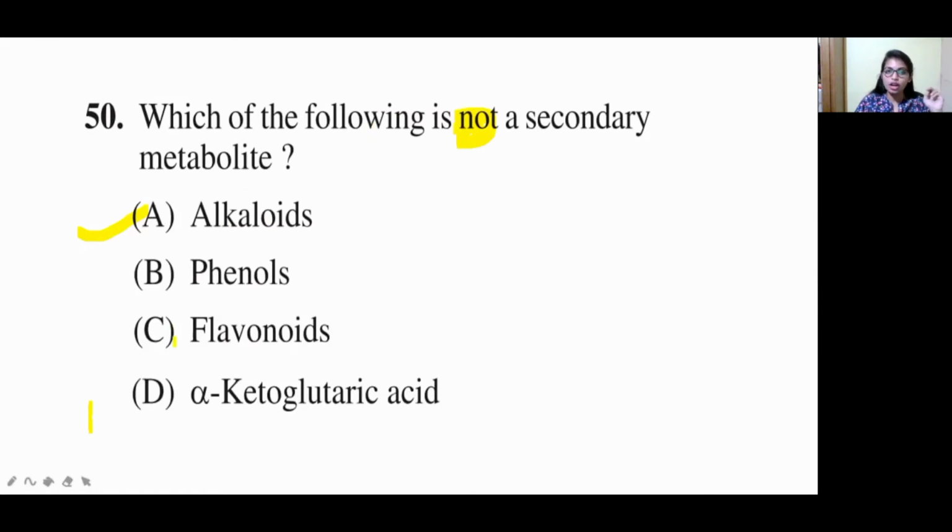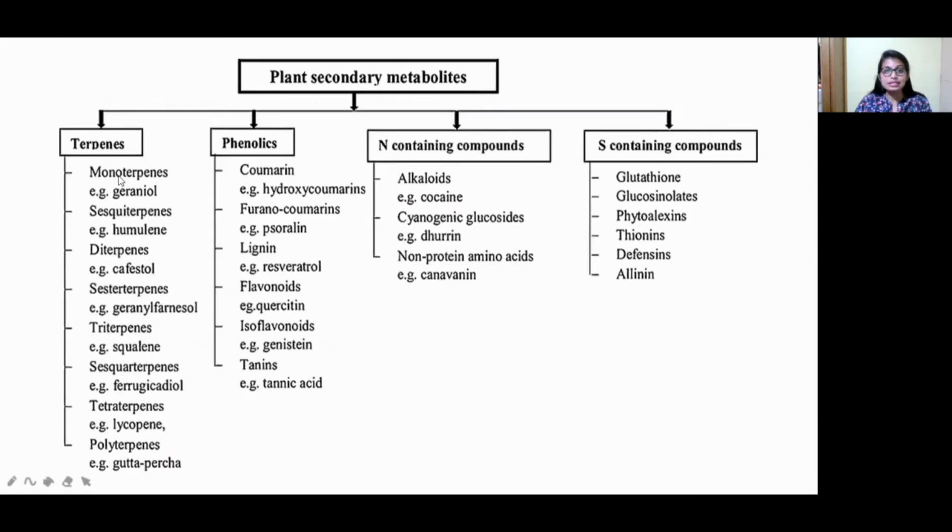Option A alkaloid, option B phenol, option C flavonoid, and option D alpha ketoglutaric acid. Let us see. This is the master slide of secondary metabolites. As I already mentioned, secondary metabolites help with the defense mechanism. They are not helpful for growth or development. Instead, they help defend the plant. If any pathogen attacks, or any free radicals attack, these plant secondary metabolites help the plants to function.